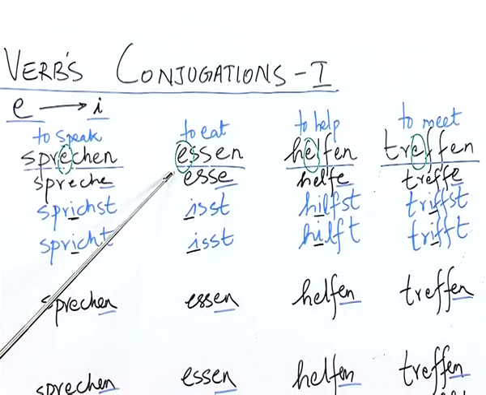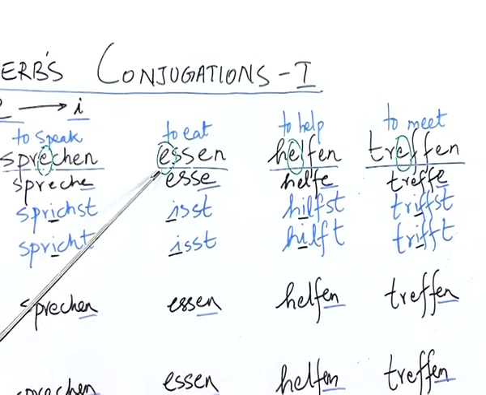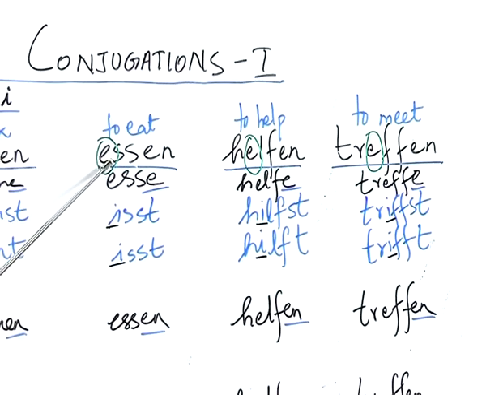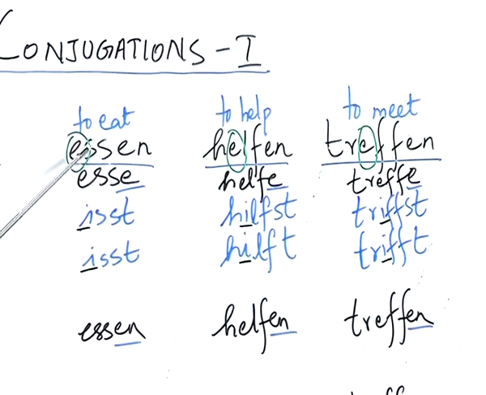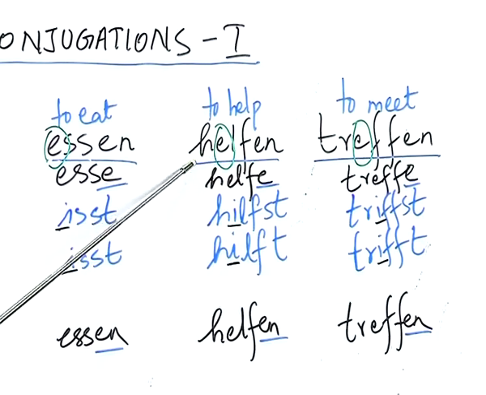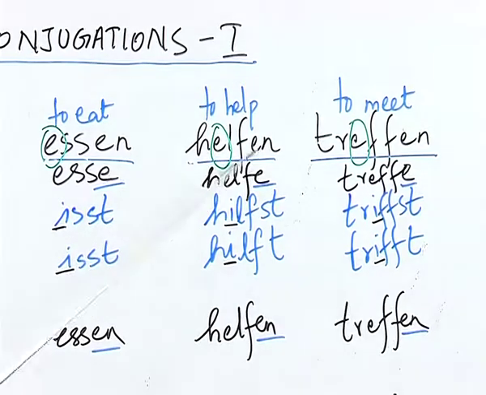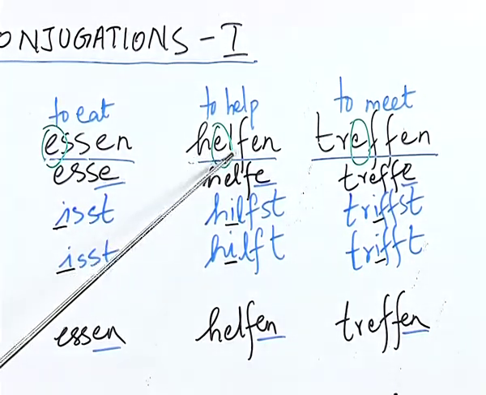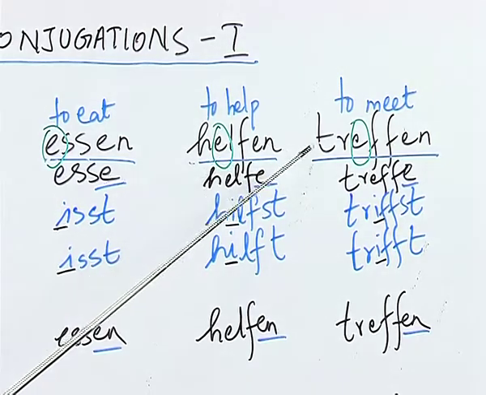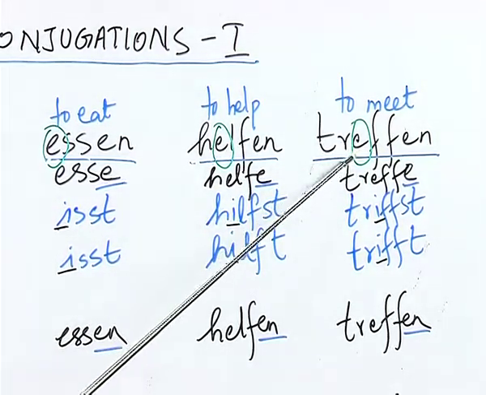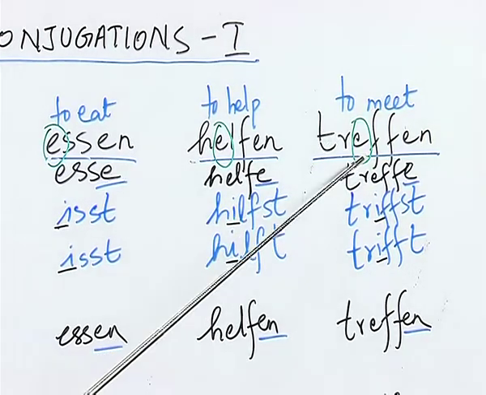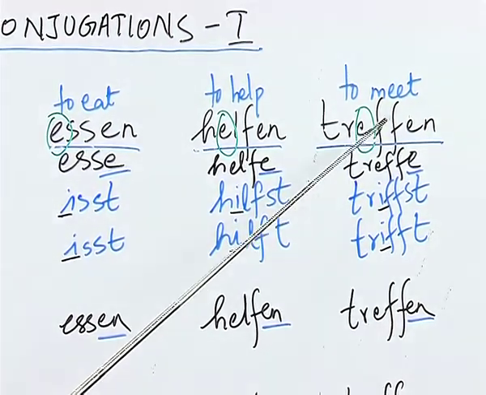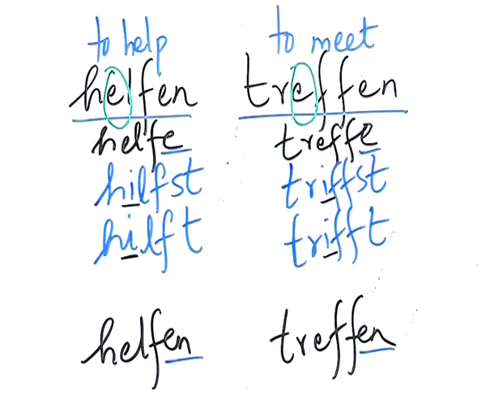Now, moving on to the verb essen, which means to eat, as you can see, the verb starts with the letter E and then is followed by an S. The next verb in our list is helfen, which means to help, and here the letter E is situated between H and L. And the last verb in this category is treffen, which means to meet, and here the letter E is situated between R and F, which we call in German R and F.